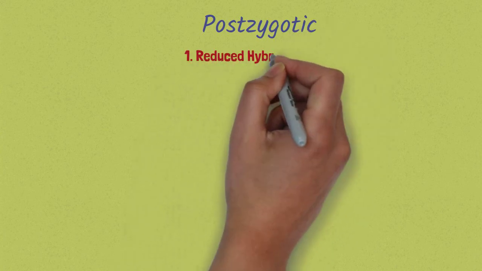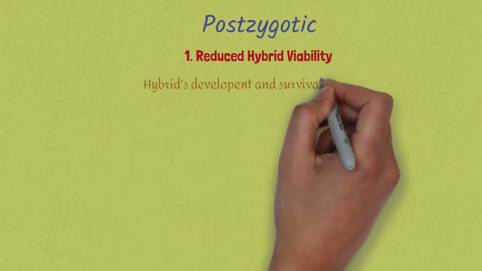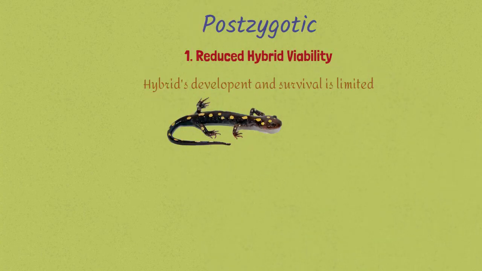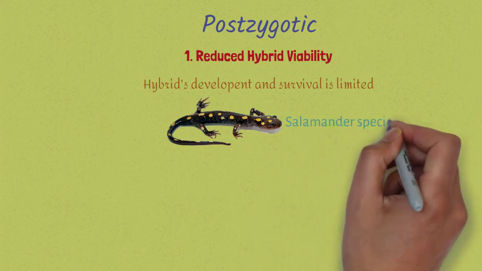Now let's talk about postzygotic barriers. There are 3 different types of postzygotic barriers. The first one is reduced hybrid viability. In this case, fertilization actually happens, but the hybrid's development and survival is limited. For example, some salamander hybrids will fail to develop and survive because their parents are different species.